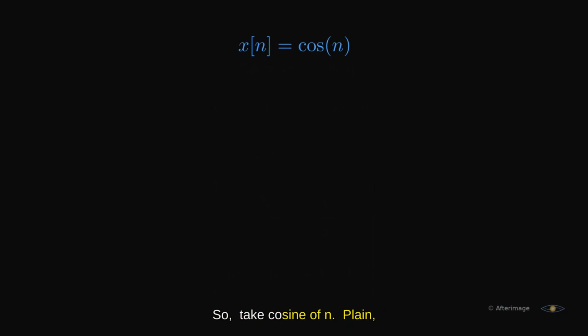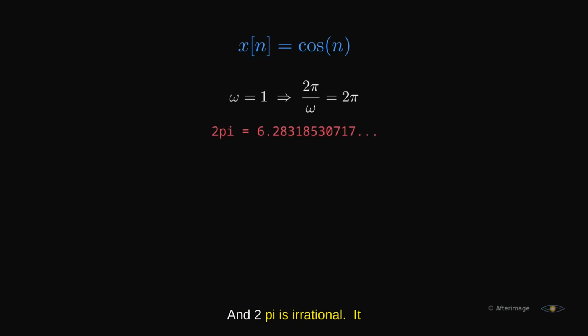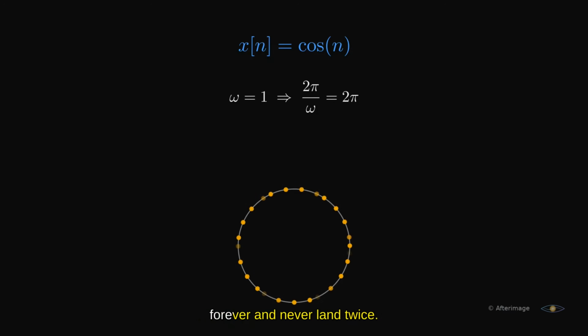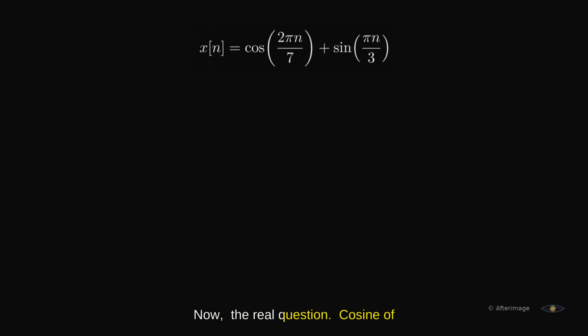So, take cosine of n, plain, ordinary cosine of n. Omega is 1, so 2 pi over omega is just 2 pi. And 2 pi is irrational. It is not a ratio of whole numbers. So this never repeats, not after 10 samples, not after a billion. The samples walk around the circle forever and never land twice. In continuous time, that same cosine repeats perfectly. Sampling broke it.